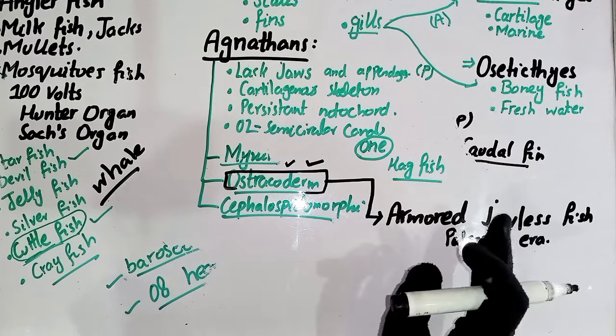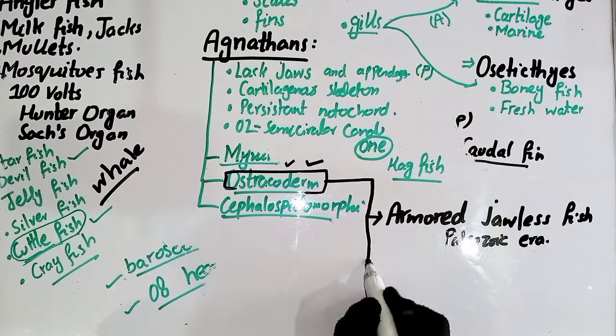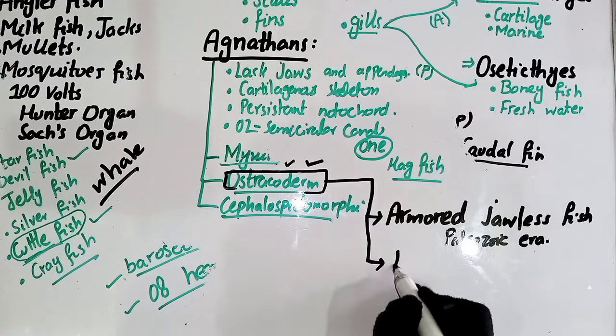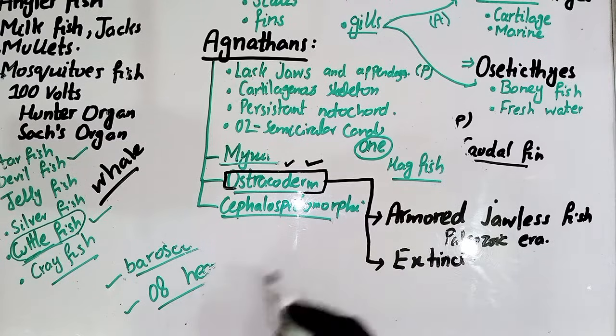The second important point about the ostracoderms is that they are extinct now. They are extinct agnathans.